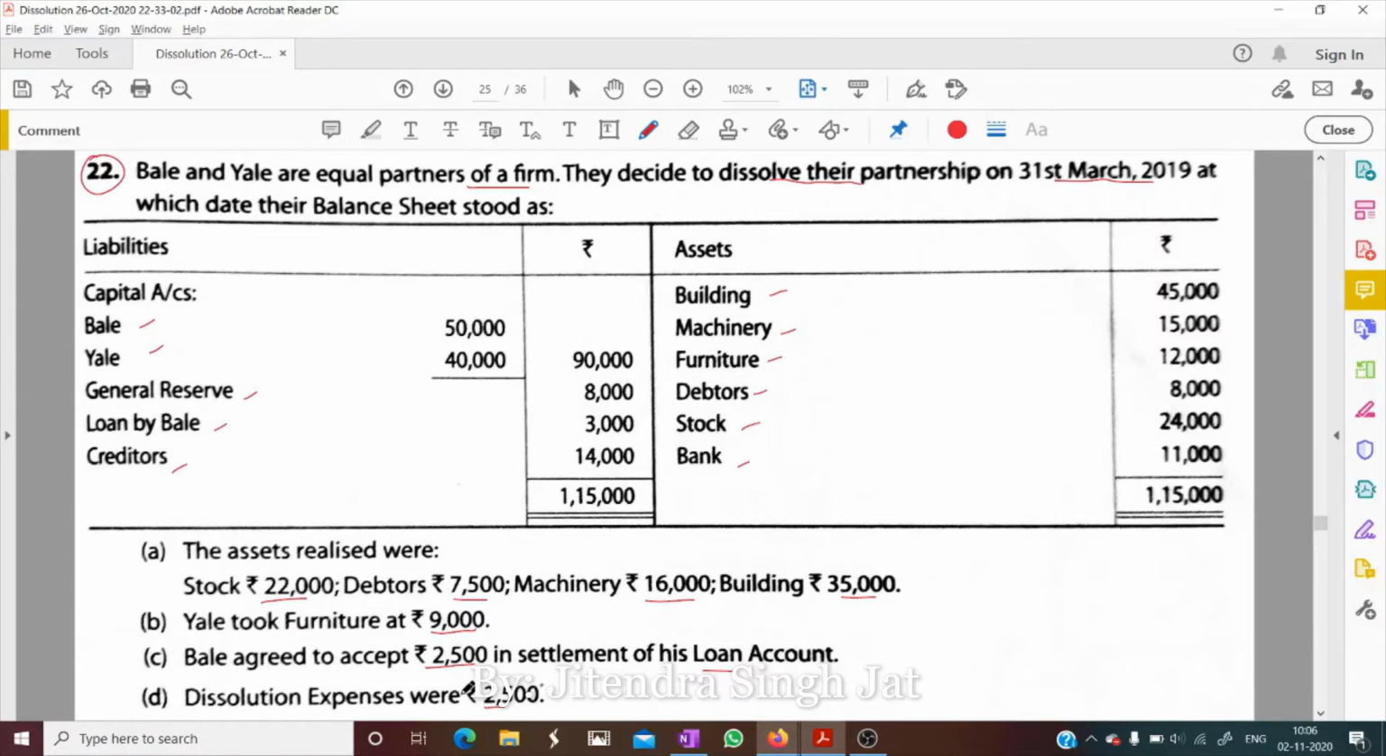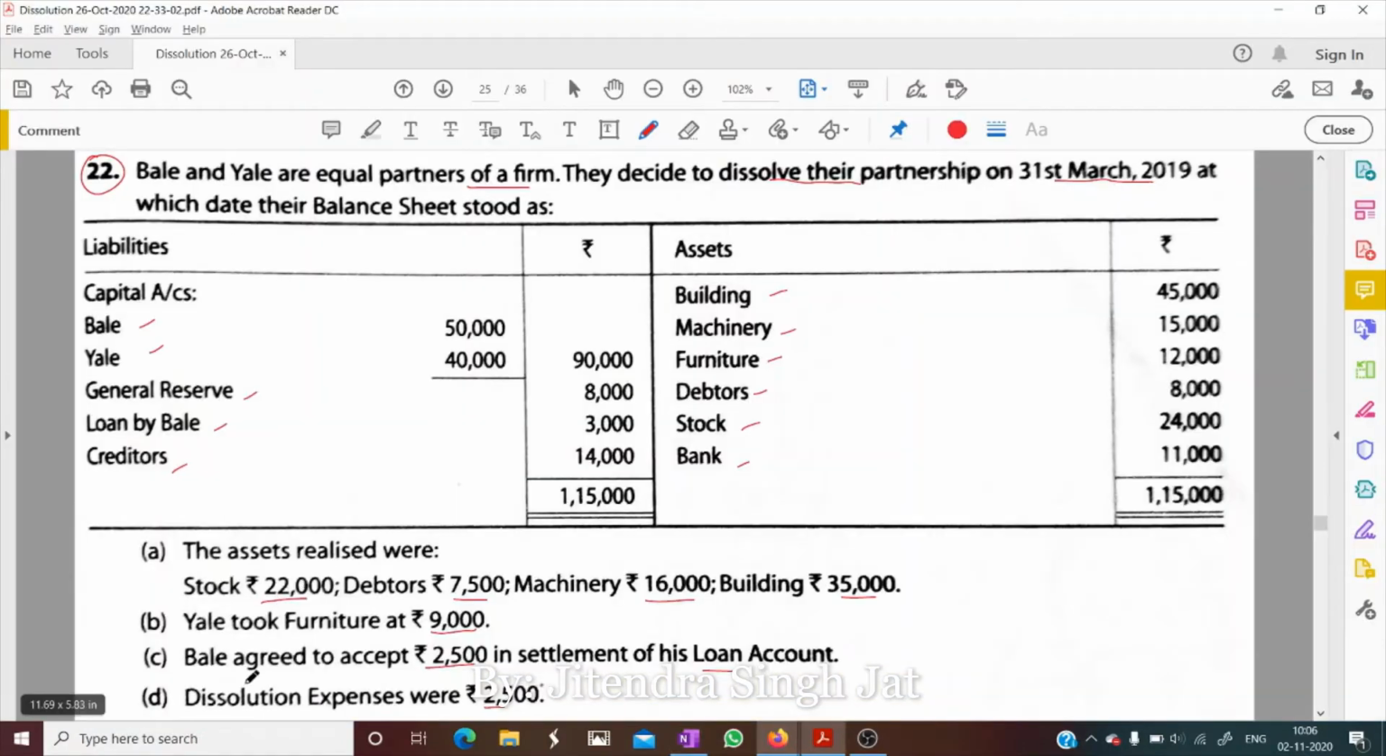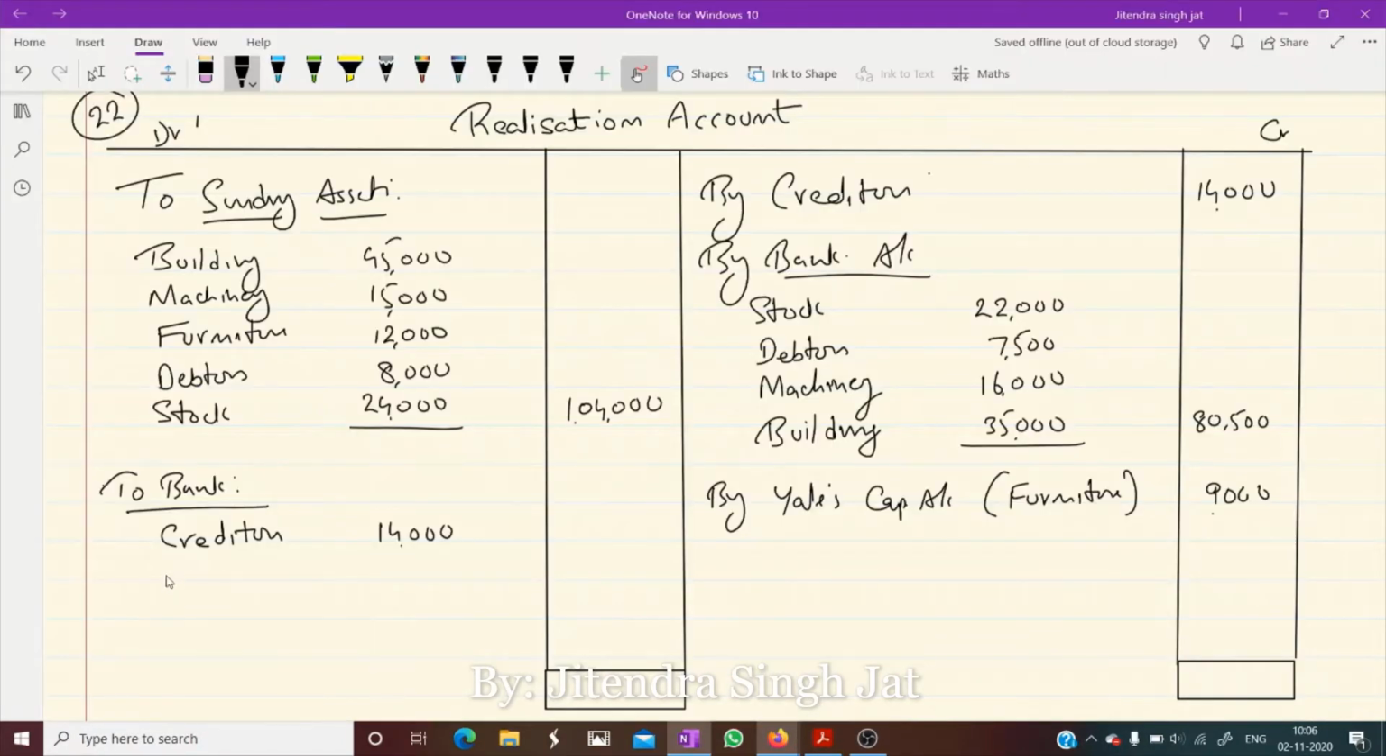Okay, dissolution expenses were 2,500. So we write in debit side to bank. Under to bank this creditor. Nothing is mentioned in the adjustment about creditors, but still external liability has to be paid. So creditors 14,000 and dissolution expenses are mentioned here, 2,500. So 16,500.